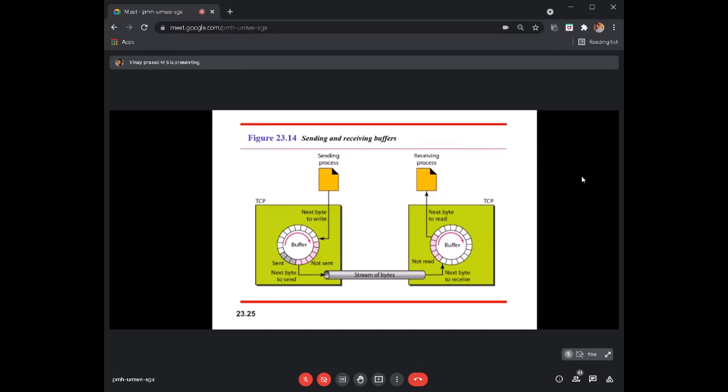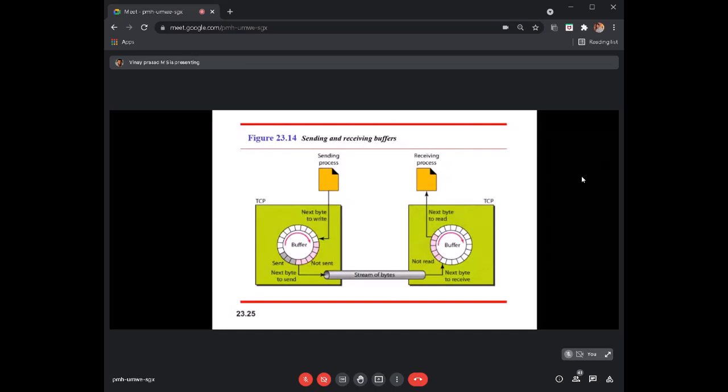Whatever bytes the sender process wants to write will be written on this buffer, and this buffer has a circular, clockwise rotation. Here also it is the same thing. You can see three different indications: one in gray color, one in pink color, and the other in white color. The chambers in white are the empty space which can be filled by the bytes written by the sender process.